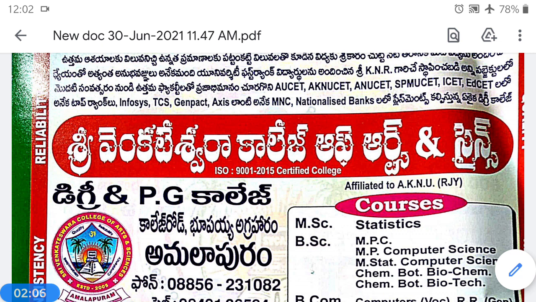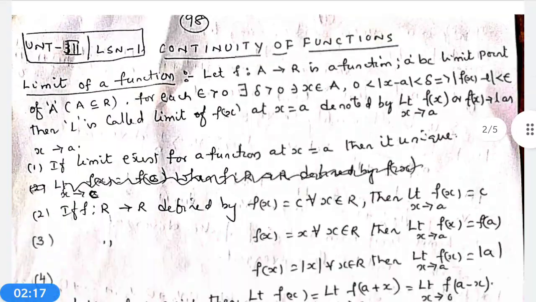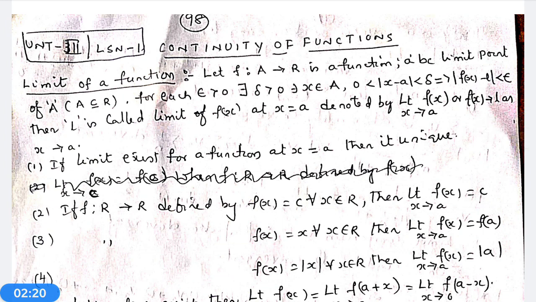For each epsilon greater than 0, there exists delta greater than 0 such that x belongs to A, 0 less than mod x minus a less than delta implies modulus of f(x) minus L less than epsilon. Then L is called limit of the function at x equal to a, denoted by limit x tends to a f(x), or f(x) tends to L as x tends to a.